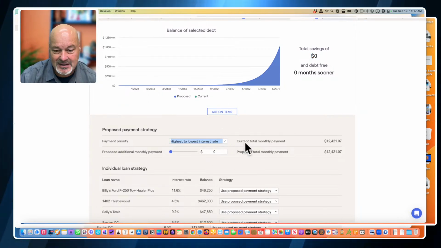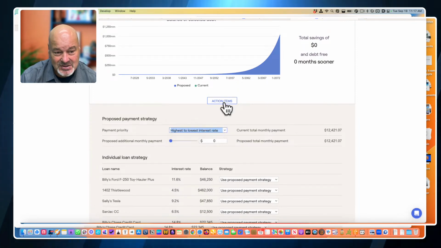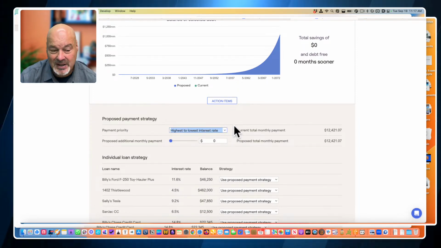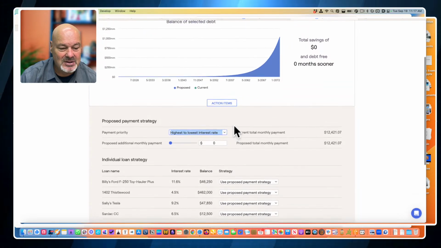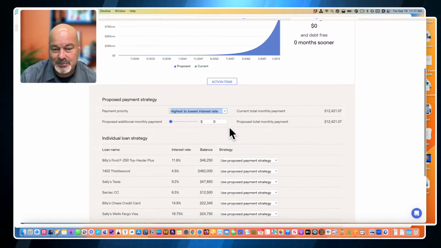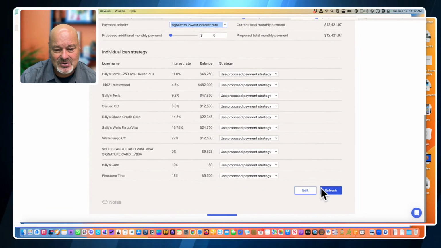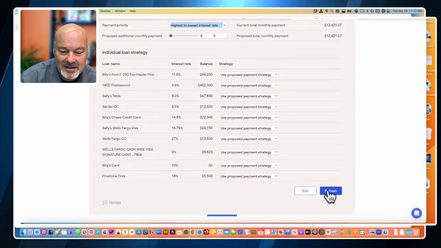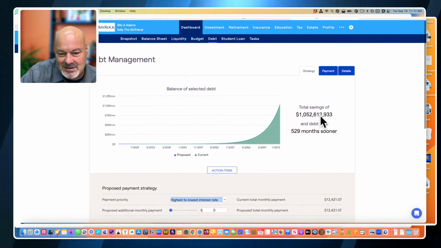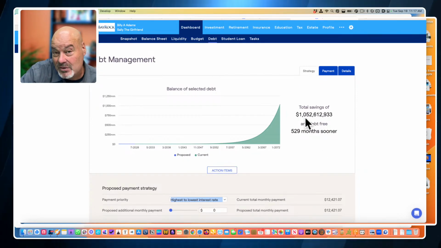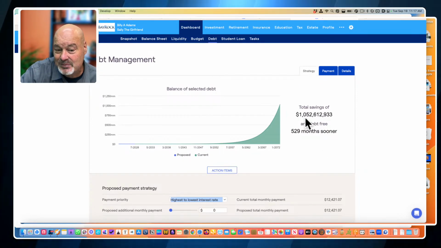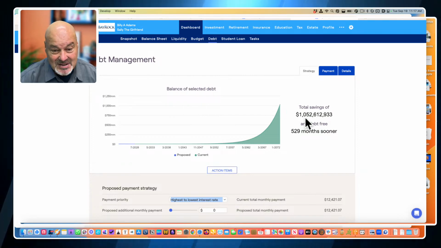So when you click that under action items, you'll be able to apply it to your plan once you've added those pieces of debt in those data cards. If I do highest to lowest interest rate and hit refresh, you'll see he's saving $1 billion.